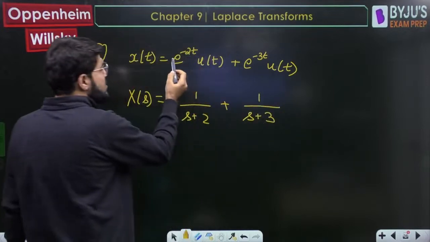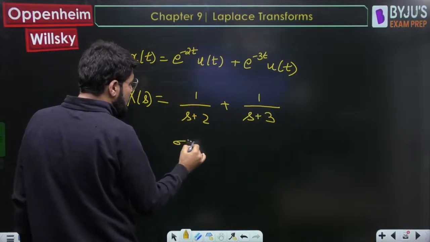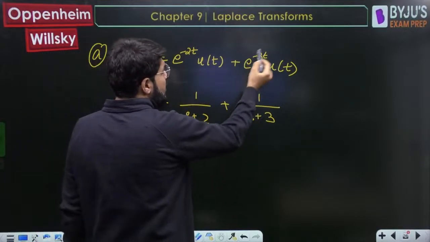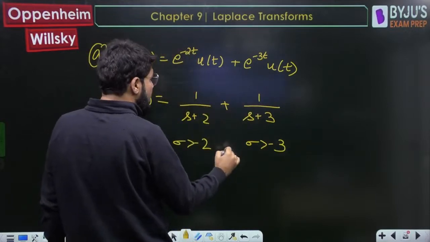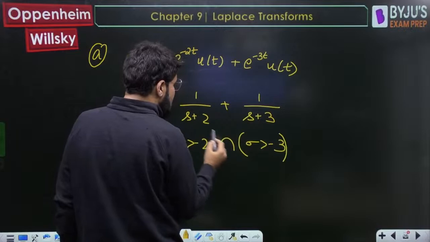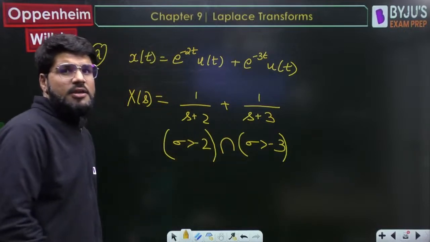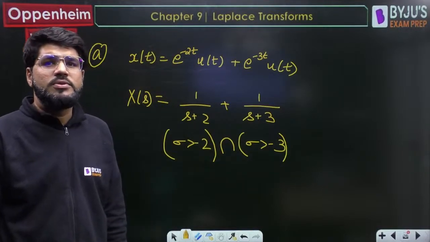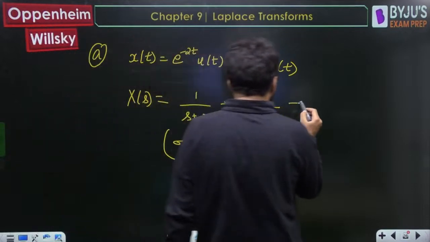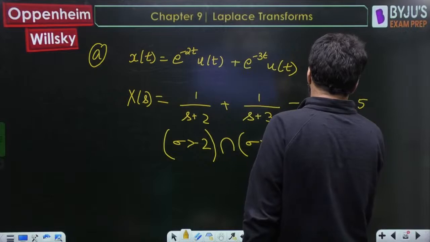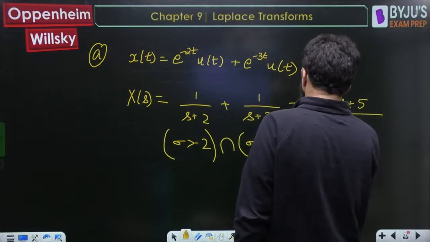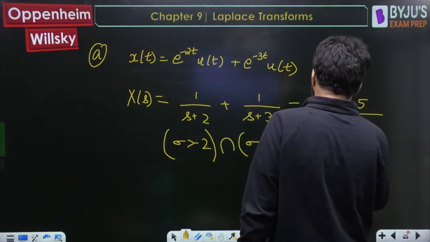But what about the ROC? For e power minus 2t u(t), ROC is sigma greater than minus 2. For e power minus 3t u(t), sigma greater than minus 3. And as I'm telling you, whenever you add two signals, you have to consider the intersection of their ROCs. So this one is s plus 3 plus s plus 2, that becomes 2s plus 5 upon s square plus 5s plus 6.